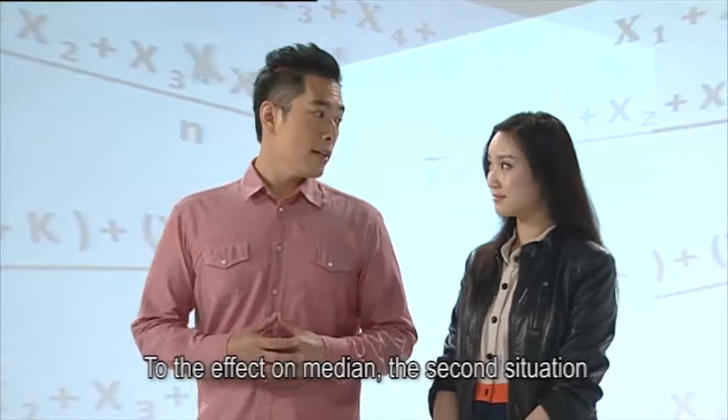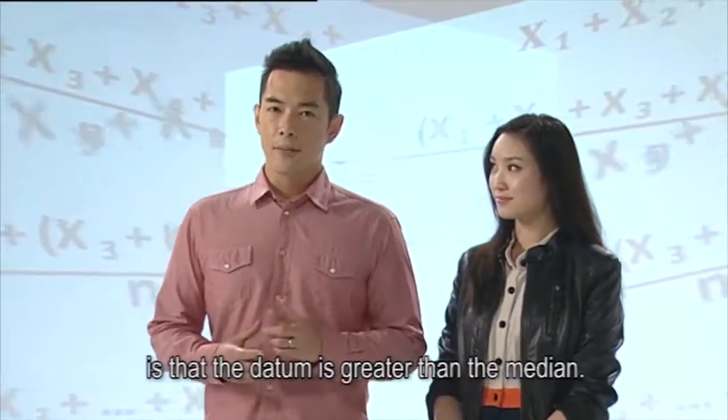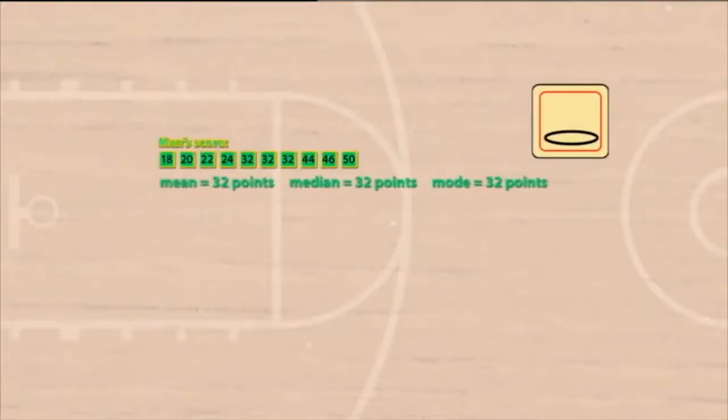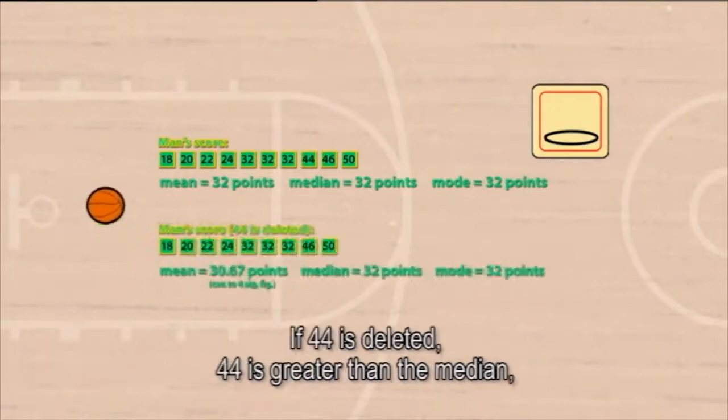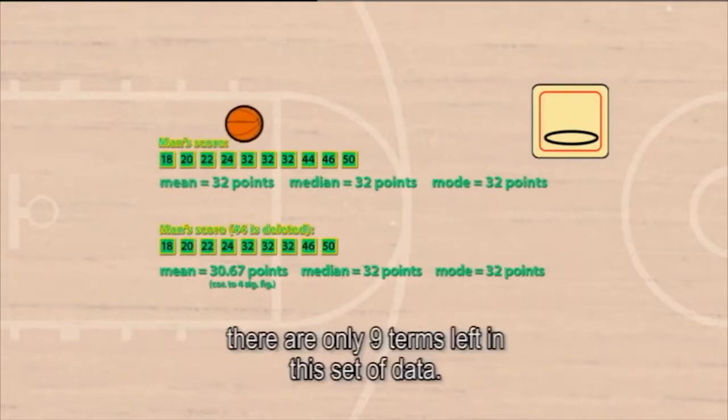To the effect on median, the second situation is the datum is greater than the median. In this set of data, the median is 32. If 44 is deleted, 44 is greater than the median. There are only 9 terms left in this set of data.